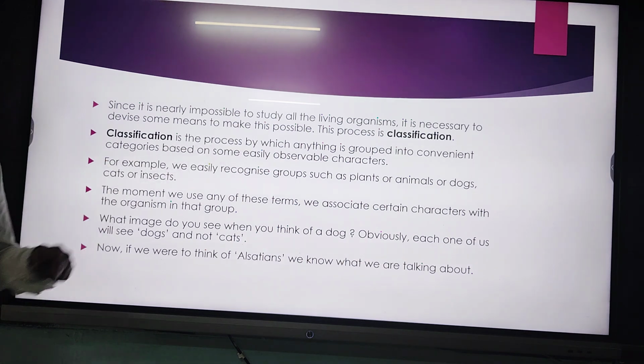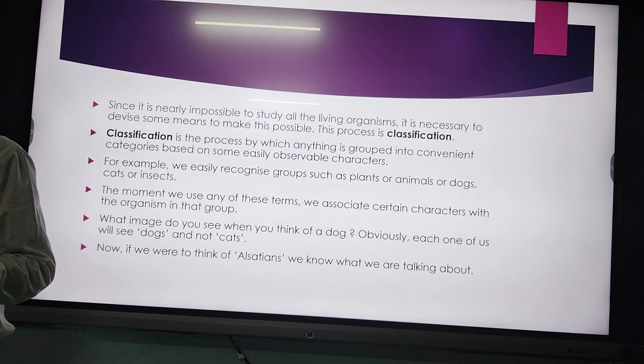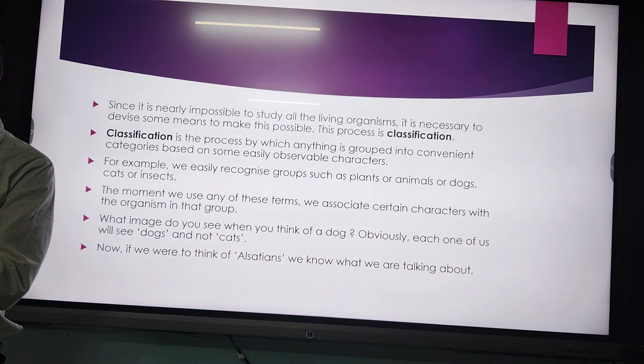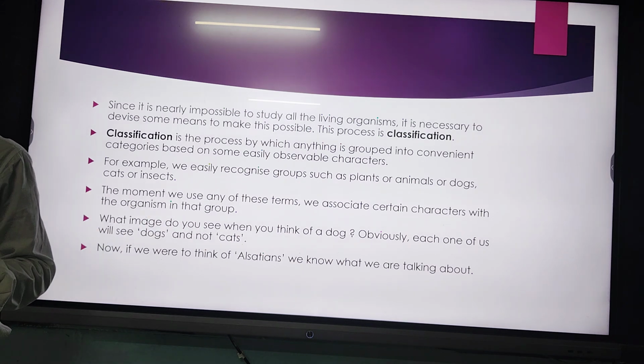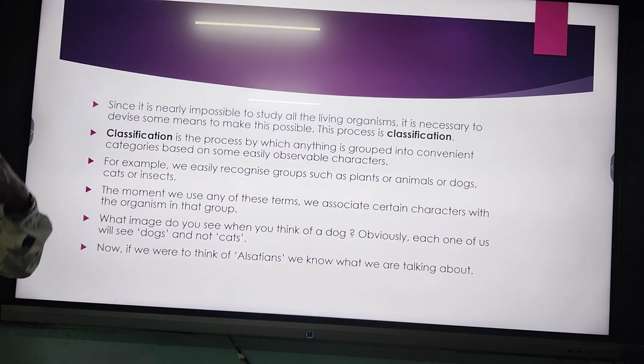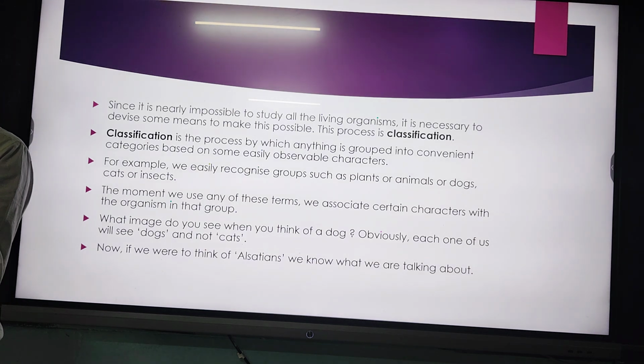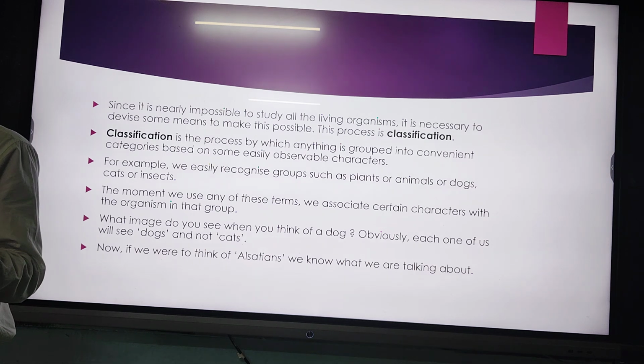Similarly, we can differentiate between dogs and cats also. That is also a category. Plant and animal is one category, and among animals, if you look at the dog and the cat, you can obviously see that they look very different. So they are different species, different categories. Similarly, insects are also animals, but they have different characters, and that's why they are kept in different categories. This categorization is for the convenience of our study, because they have some specific characters so that we can study them.